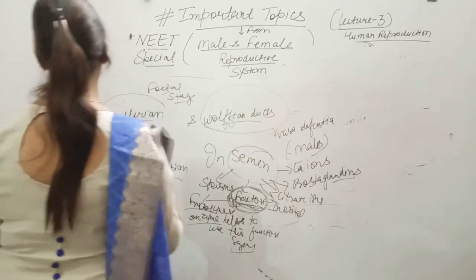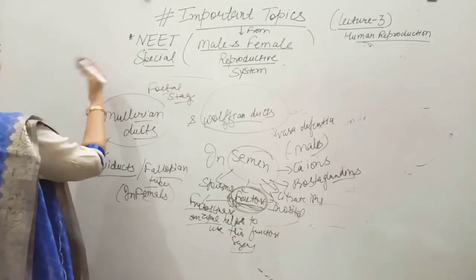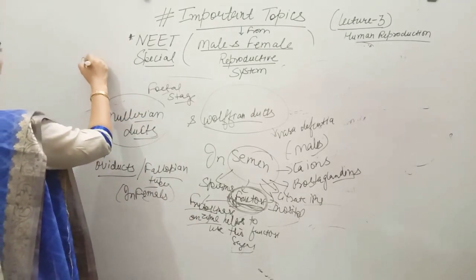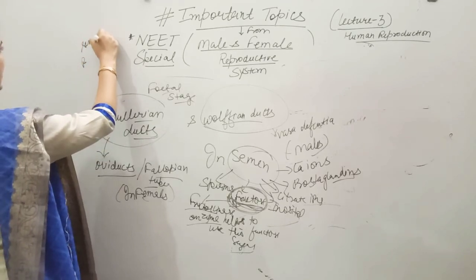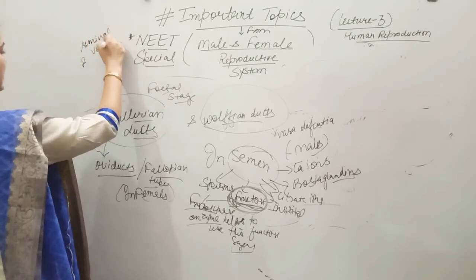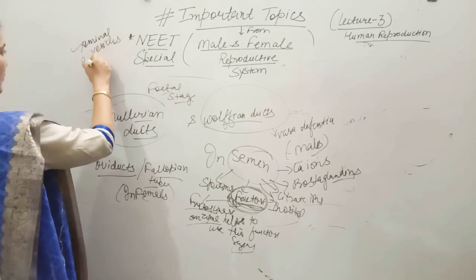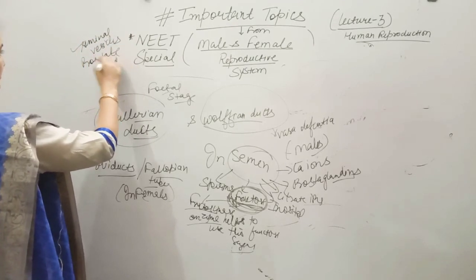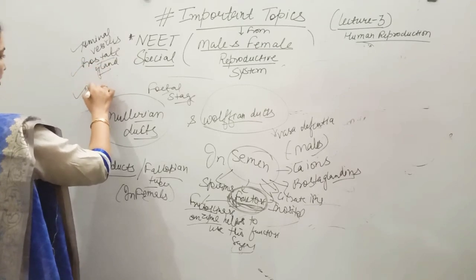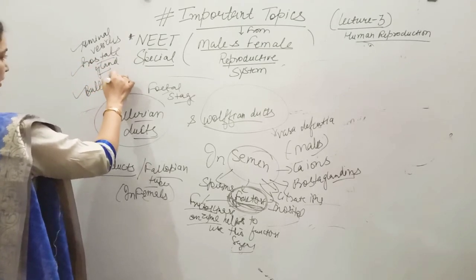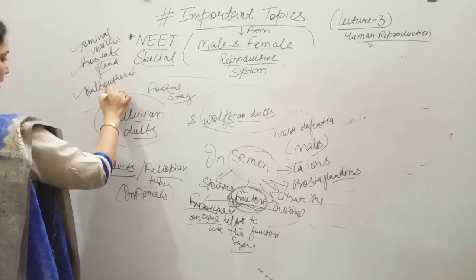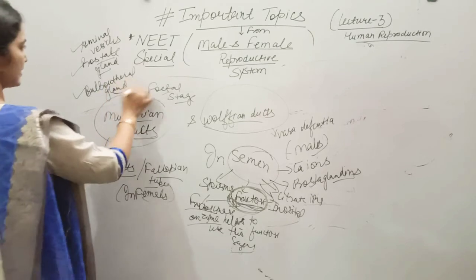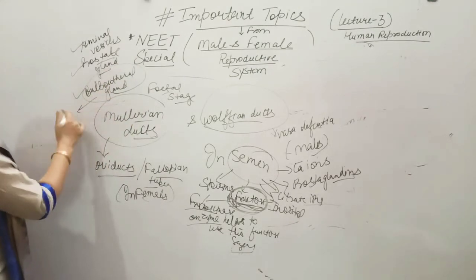Alright students, if we talk about accessory glands, these are the seminal vesicles, the prostate gland, and one more, the bulbourethral gland. This gland specifically also provides lubrication.